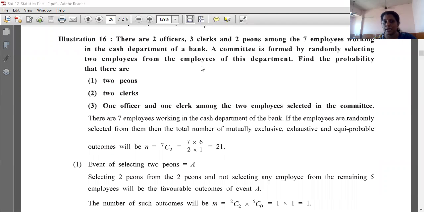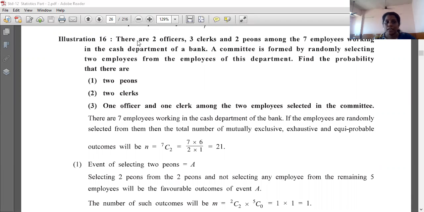7 है. So see, 7 employees, you have to make a committee of 2 person. Any 2 person can be selected. So first condition is 2 peons to be selected. Second condition is 2 clerk. Third condition is 1 officer, 1 clerk, among the 2 employees selected in the committee. These are the conditions. Now, first of all, what you have to find is N.